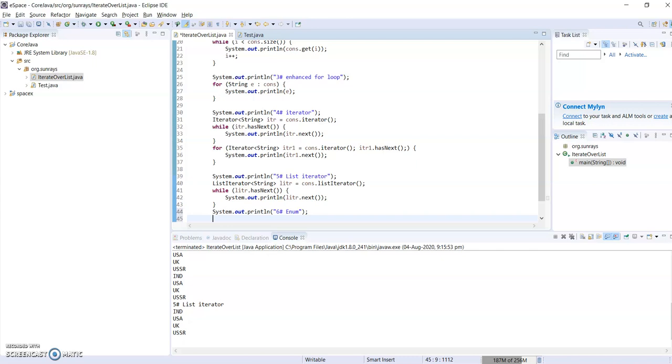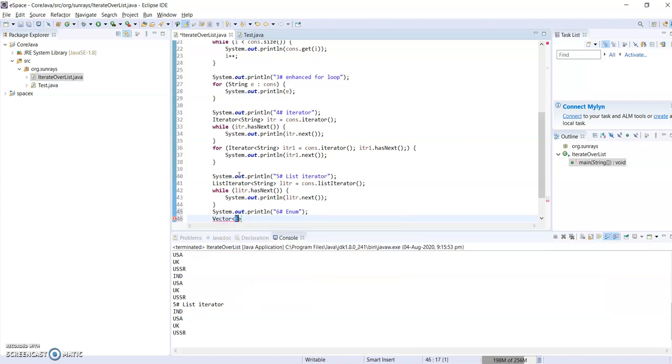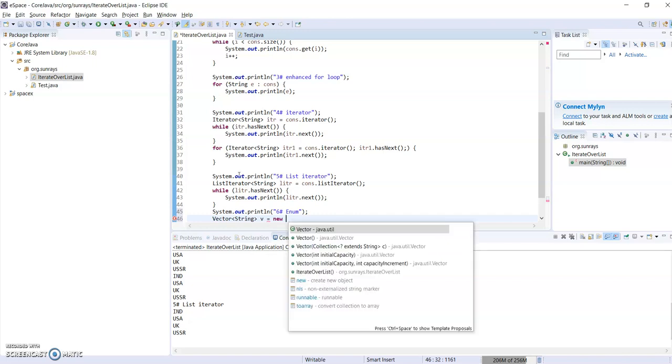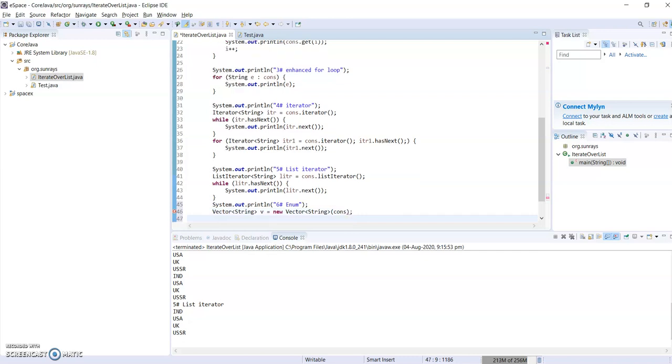So enumerator is not available in ArrayList implementations. We have to go for legacy classes. One of the legacy implementations for list is Vector, because it has been there since Java 1. So I'm converting our list to a Vector object, passing countries. So now I got the vector.